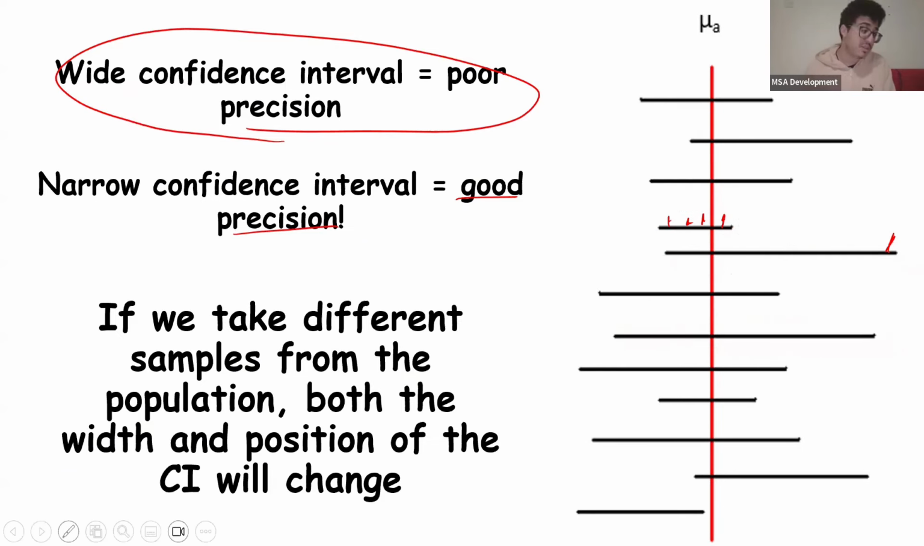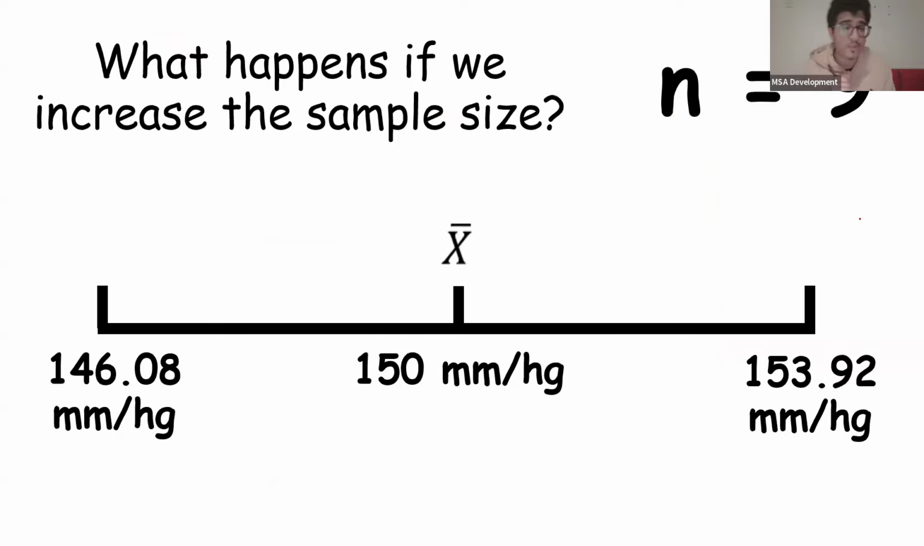Now, if we take different samples from the population, obviously, our width and position of the confidence interval will change. So our sample mean is going to be different. If we take a different size of the samples, our sample size can change the width of the interval. And most important to know is what happens if we were to increase or decrease the sample size.